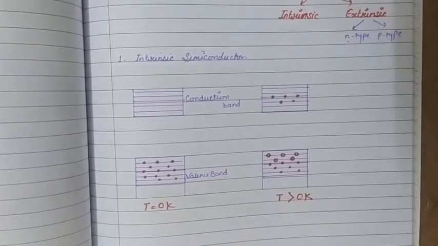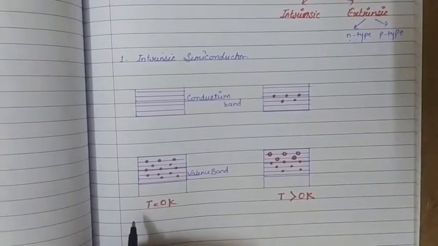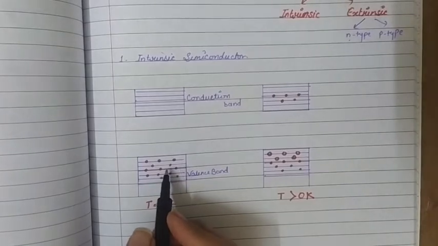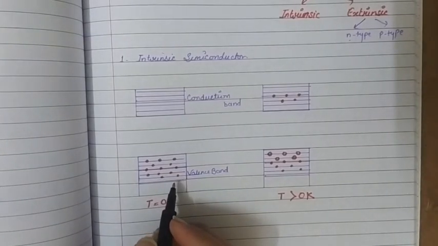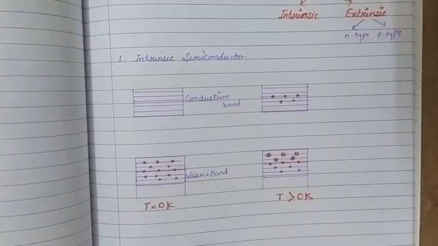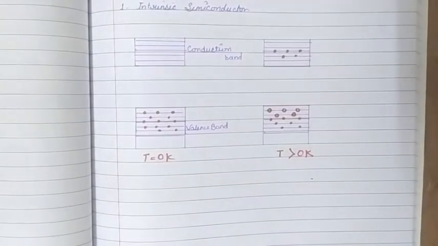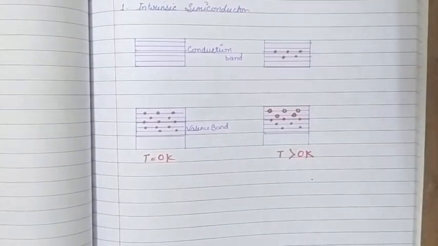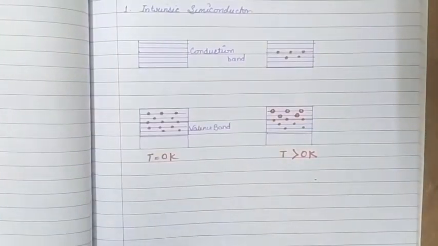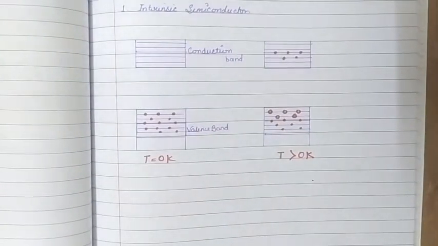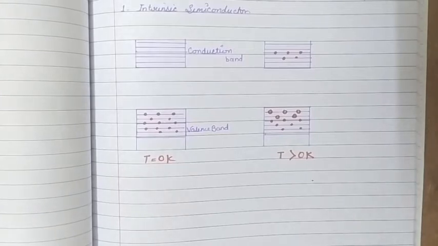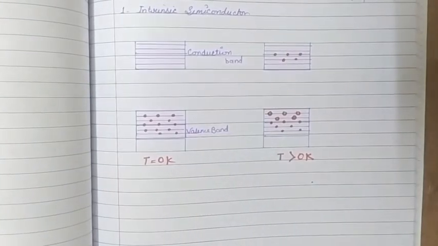When temperature is equal to 0 Kelvin, the valence band of a semiconductor is completely filled while its conduction band is completely empty, as shown in this diagram. So at 0 Kelvin there are no electrons in the conduction band, and that's why the intrinsic semiconductor behaves like an insulator.